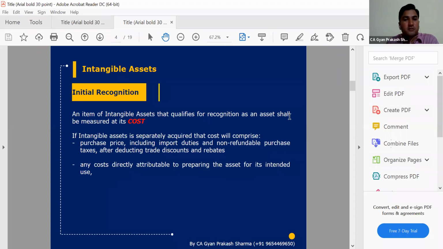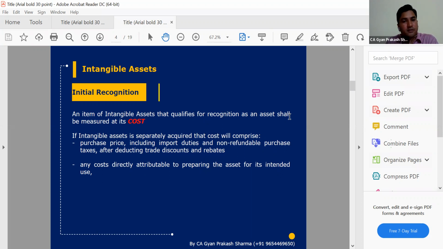But in the case of intangible assets, there may be a situation that the intangible asset is in-house generated, or acquired from outside the organization. In that situation, we need to capture the costing part very carefully.